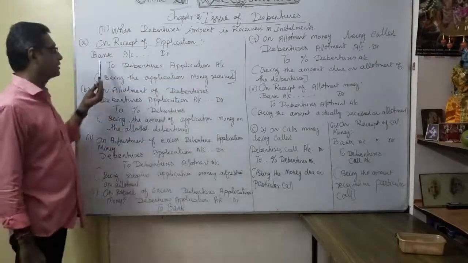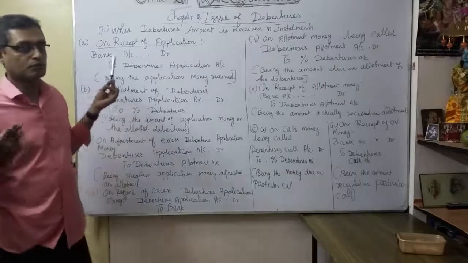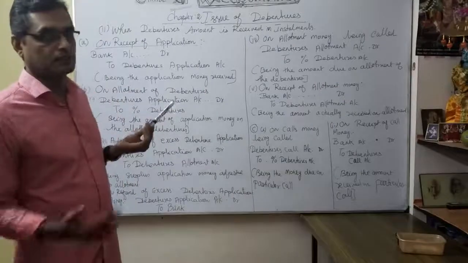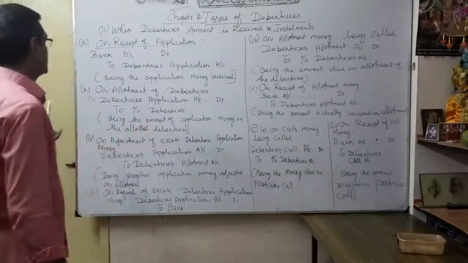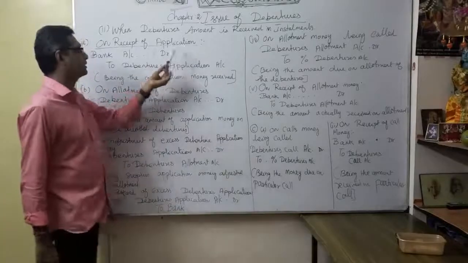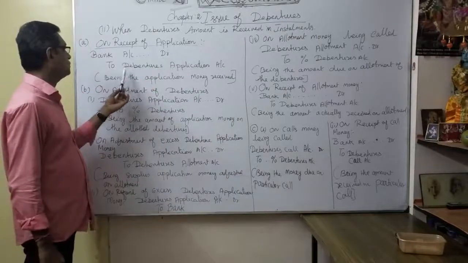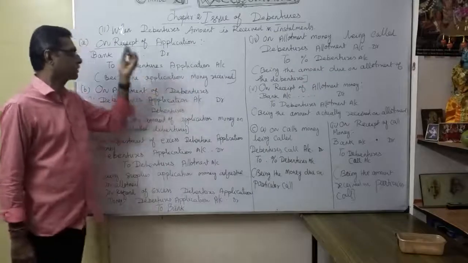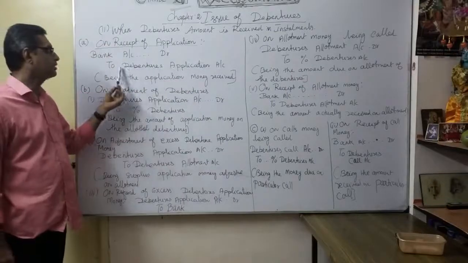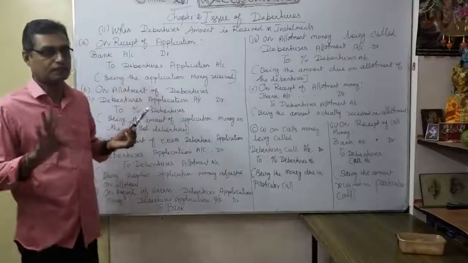Remember, just as for the application of shares, in the same manner here, on receipt of application, bank account debit to debentures application account. Share application is replaced here by debenture application account. That is the first entry.